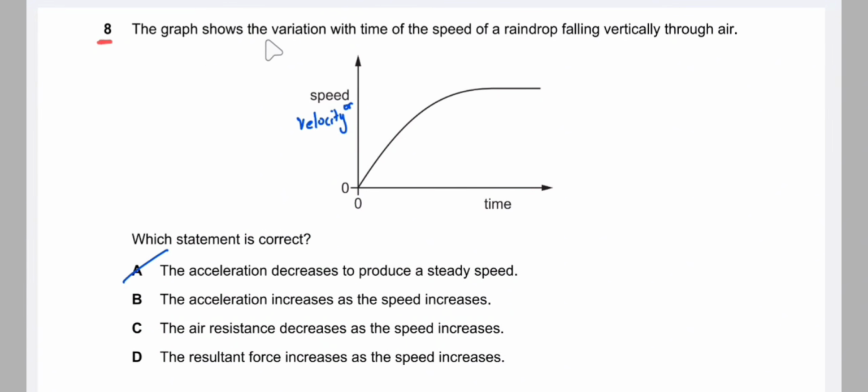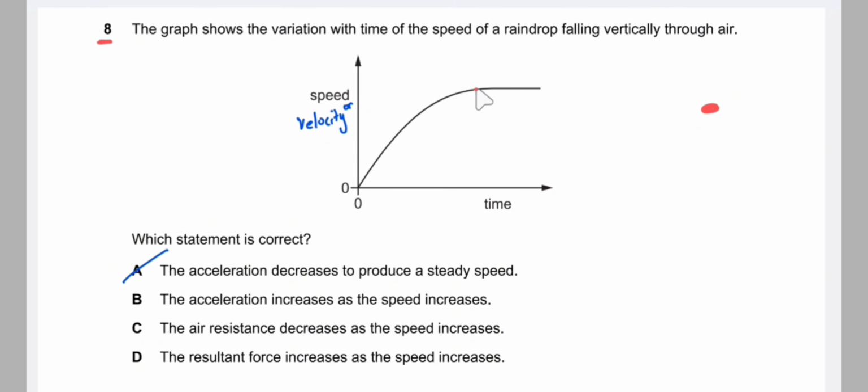8. The graph shows the variation with time of the speed of a raindrop falling vertically through air. So the raindrop is falling and the graph shows the variation of speed with time. So which statement is correct? So the gradient of the speed time graph is acceleration. So here we can see that the acceleration decreases to produce a steady speed.